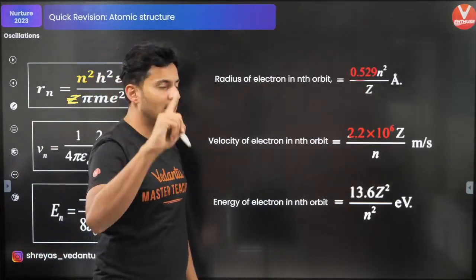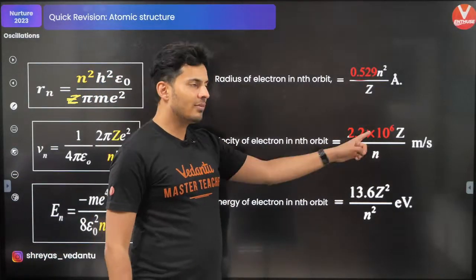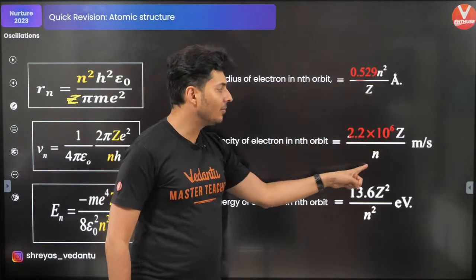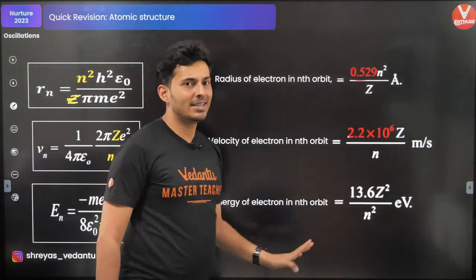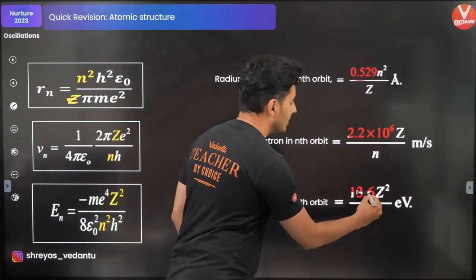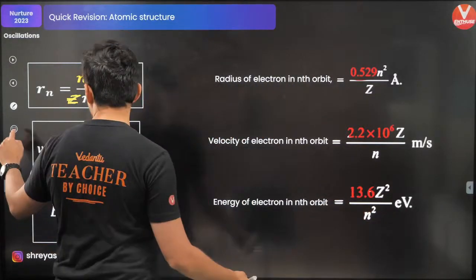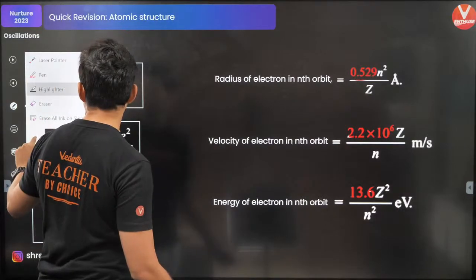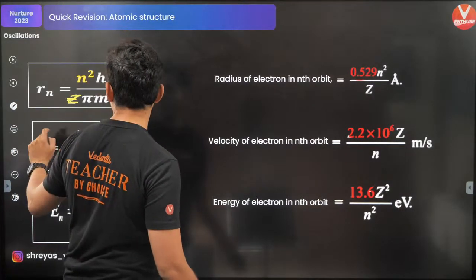That's for the first shell, first orbit, okay, for hydrogen. If it is some other atom or some other orbit, you multiply it by Z by n. Similarly, for energy, the number that you need to remember is 13.6. But yes, remember there is always a negative sign right over here.